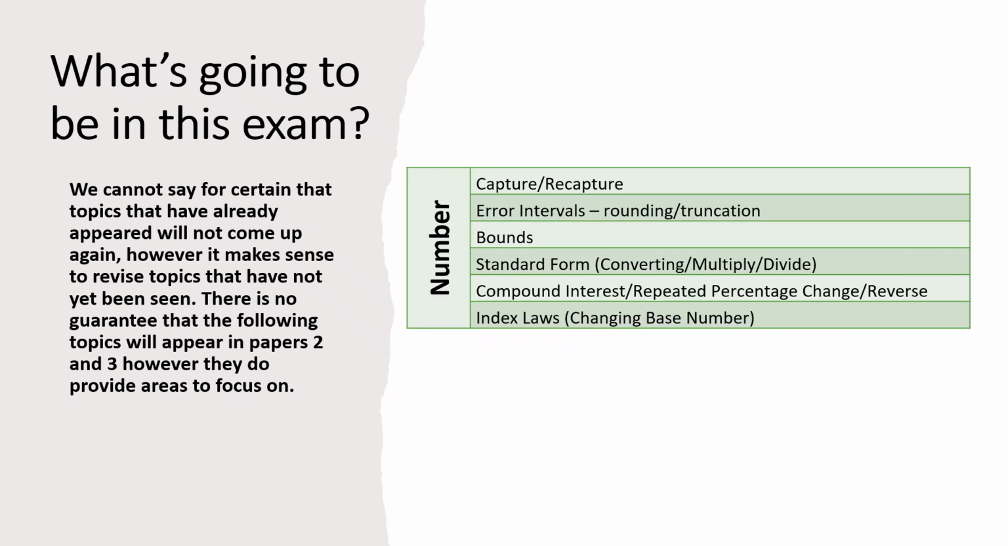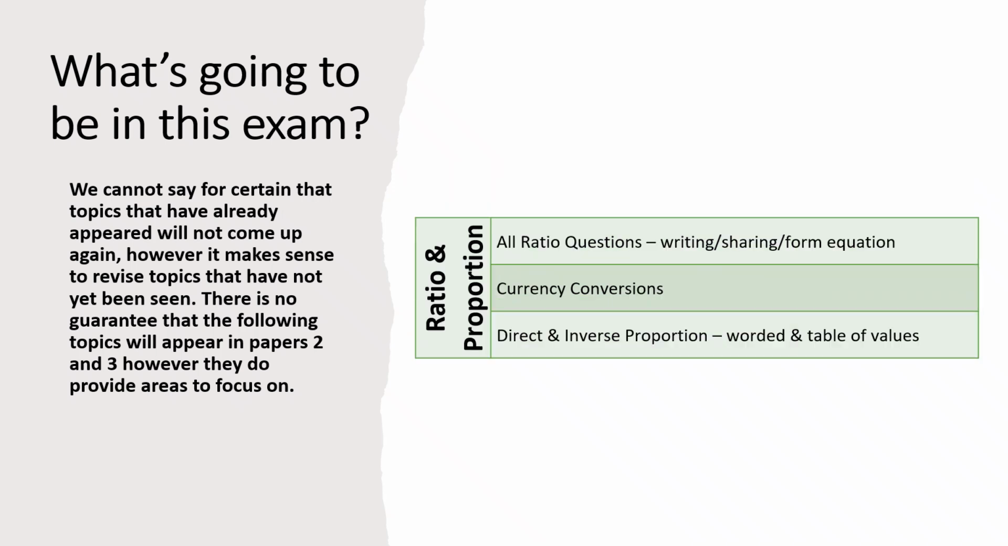In terms of number, you can see these lists getting shorter. The big one on here is bounds. No bounds questions yet in Paper 1 or 2, and I would be amazed if there's not a bounds question on Paper 3. The other big one here is compound interest. Compound interest and bounds come up pretty much every single year. Compound interest comes up 100% of the time. So if you know you're not 100% sure about compound interest or bounds, they are the two big ones in this section.